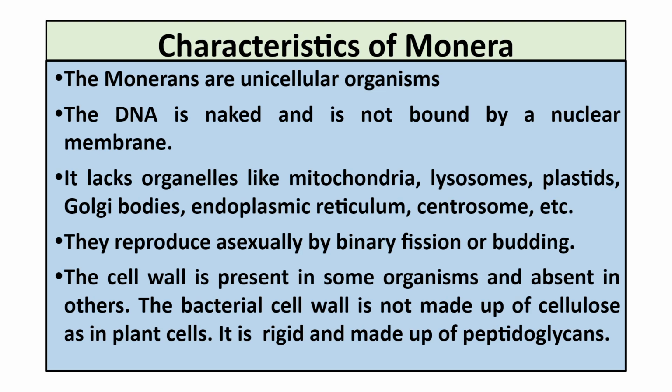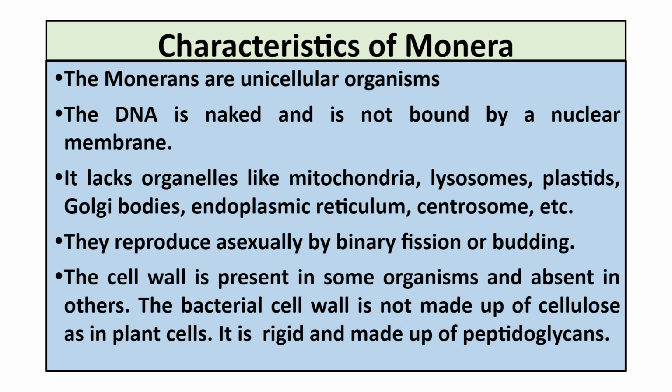As you know, friends, the Monerans are unicellular organisms, single-celled. All their functions are carried out through this one cell. The DNA is naked and it is not bound by a nuclear membrane.